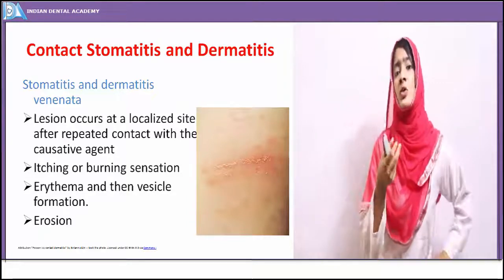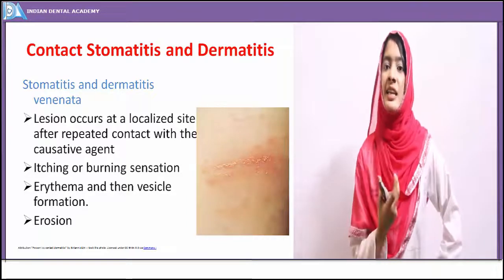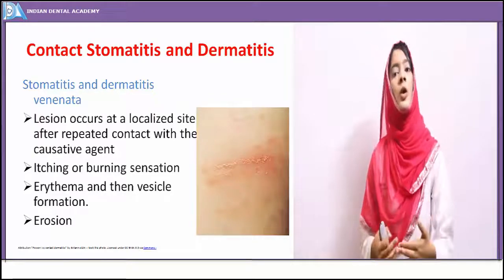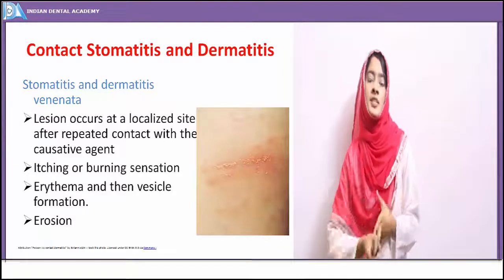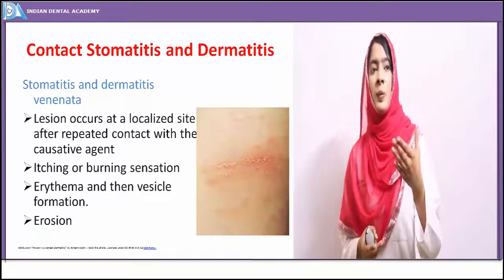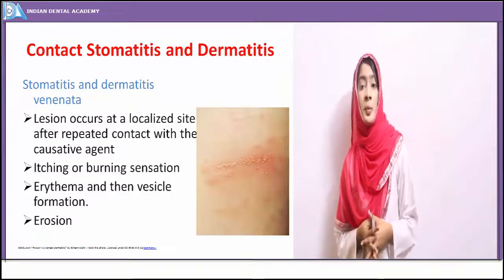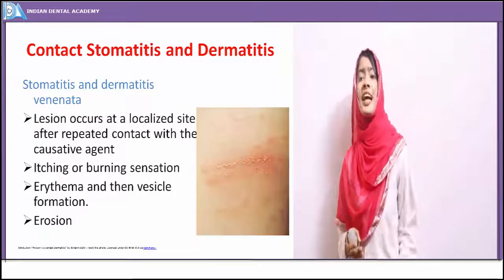The most common is the denture base material, the acrylic denture base material. The patient may be sensitive to acrylic and may not know it, since it's the first time you are placing the acrylic in the oral cavity. So acrylic denture base materials commonly manifest this form of stomatitis and dermatitis. That is contact stomatitis.